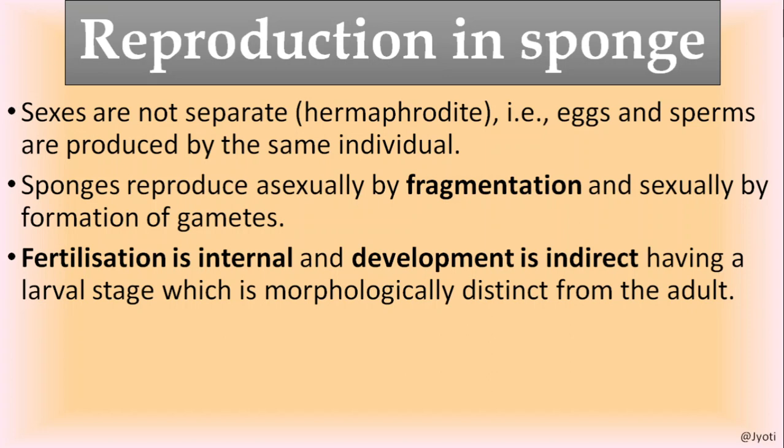Okay, so these larvae are morphologically distinct from the adult. So if you look into the larva, you cannot say that it is a sponge. So the larval stage and the adult stage are totally different from each other morphologically.